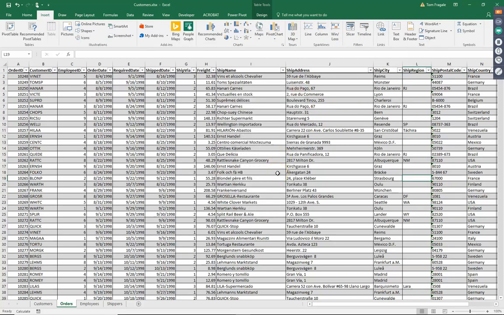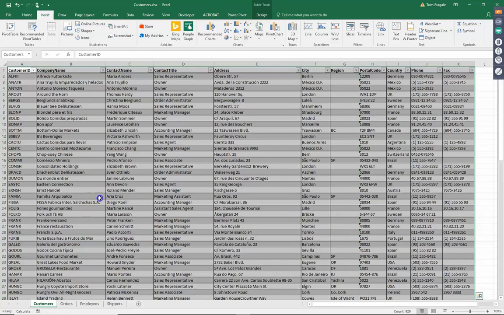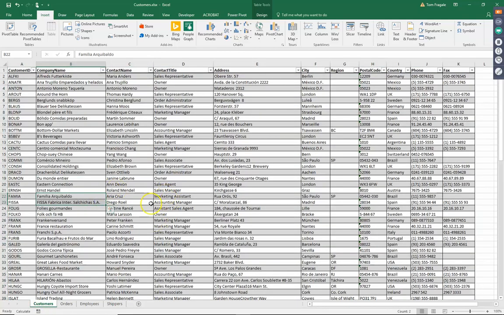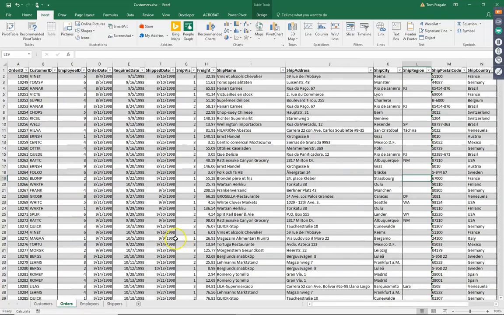So now we're going to talk about seeing the slicers as part of the pivot table. We're actually going to be able to make a pivot table using fields from all 4 of these sheets, and then I'll show you more of the dashboard components. So the customer sheet has a list of all the customers. The order sheet is a list of all the orders those people made.